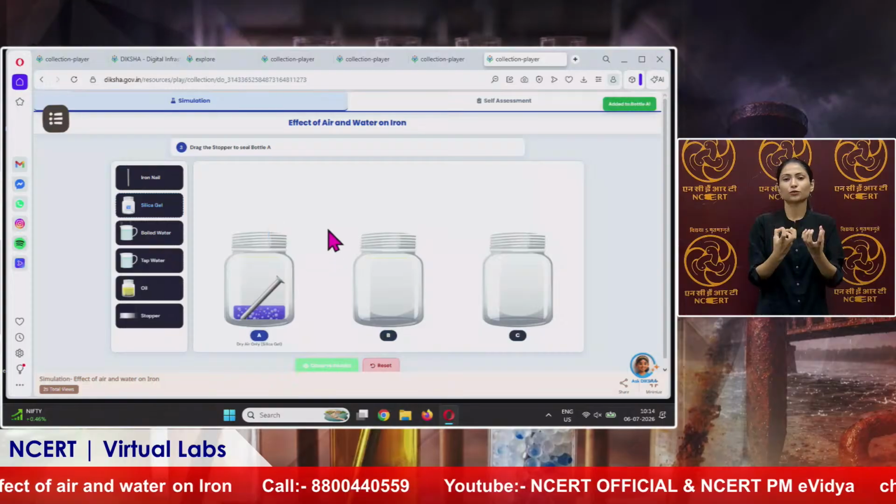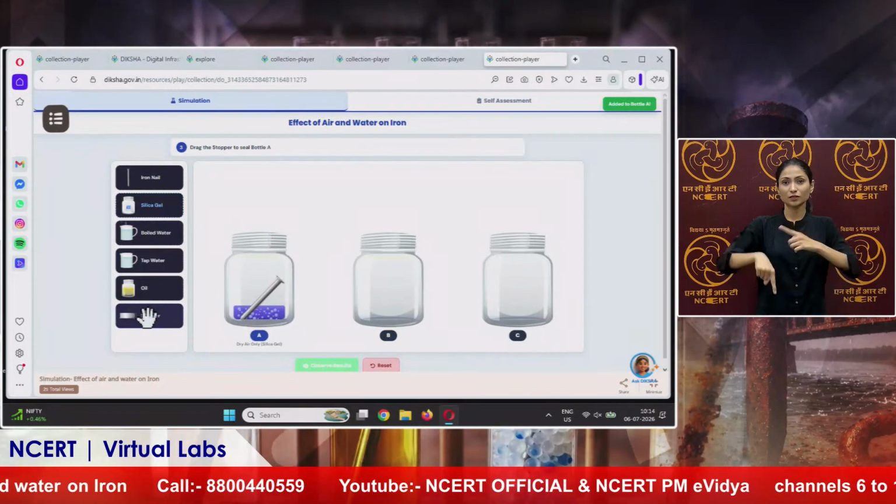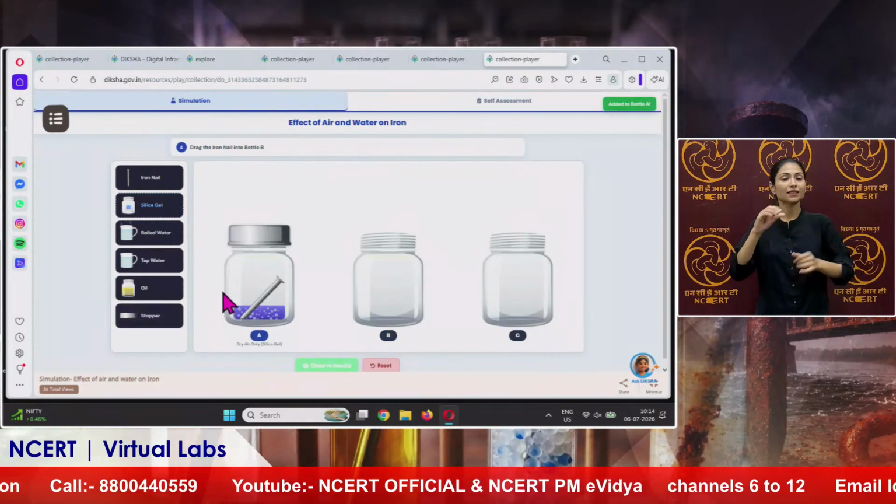Now here silica gel is poured. Now we will click on the stopper to seal bottle A.